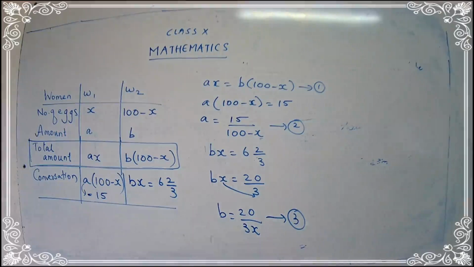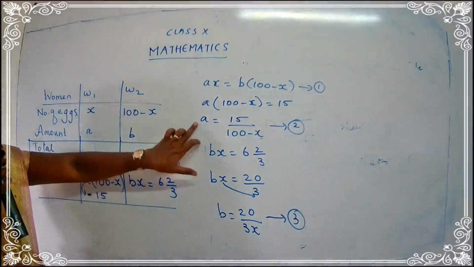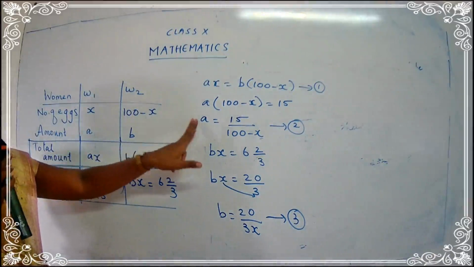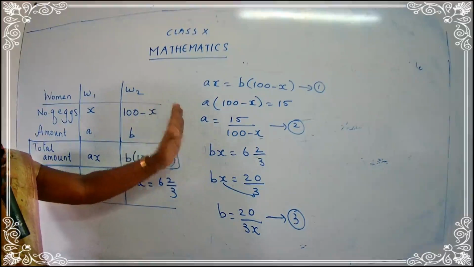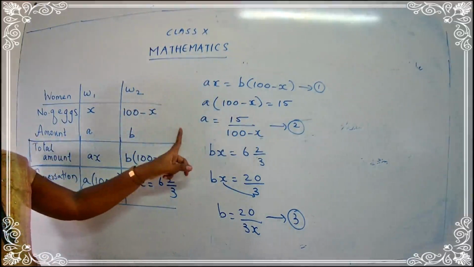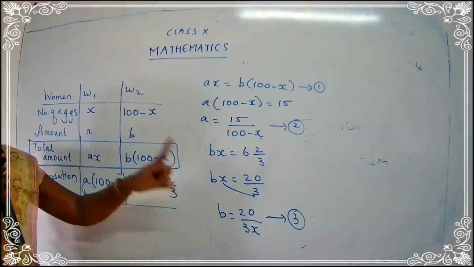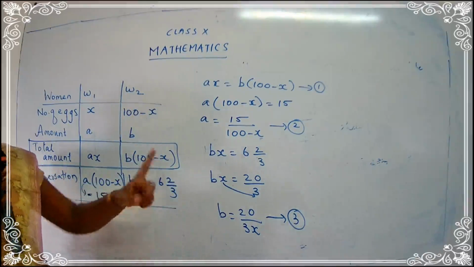So now what we are going to do is substitute the value for A and B in equation 1. I have got the value for A. From where are we getting the A value? A is from the conversation between the first woman and the second woman, the first woman speaking to the second woman. How are we getting the value for B? The second woman is speaking to the first woman.